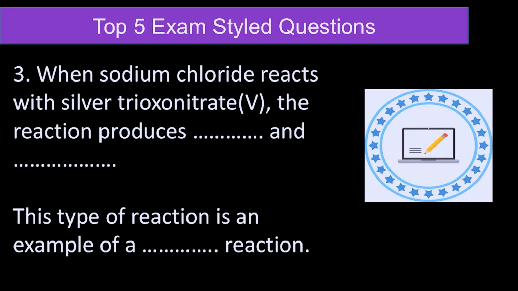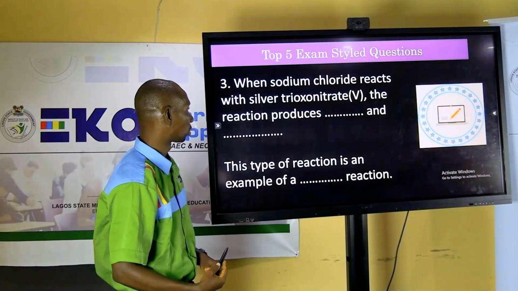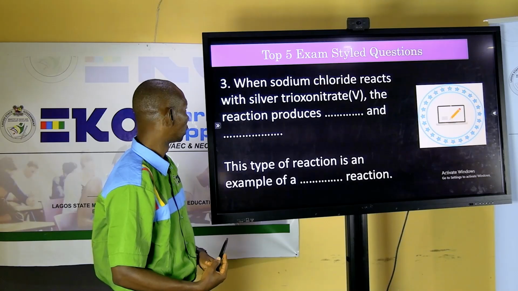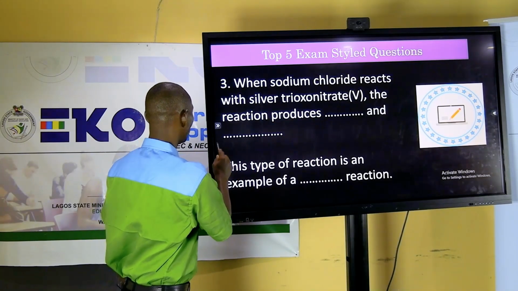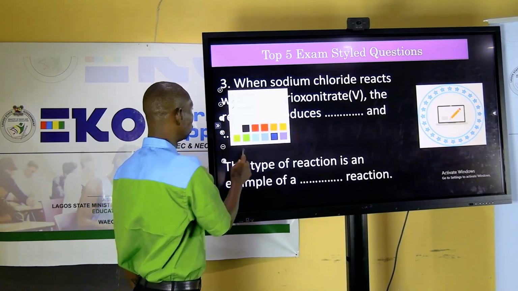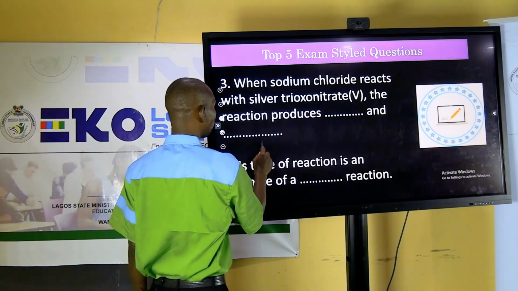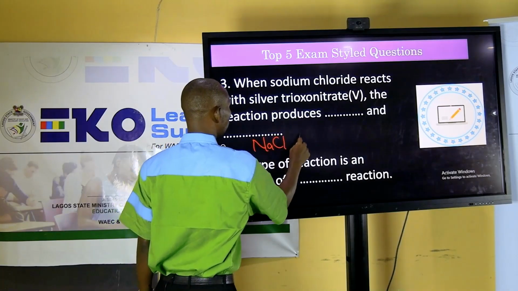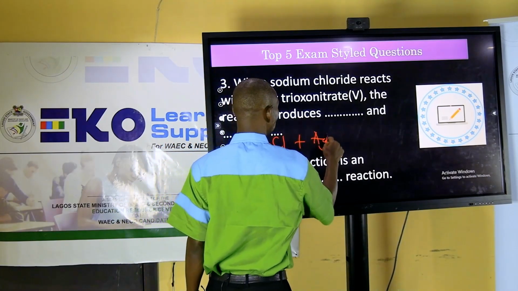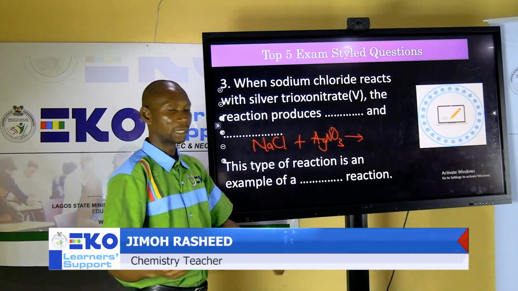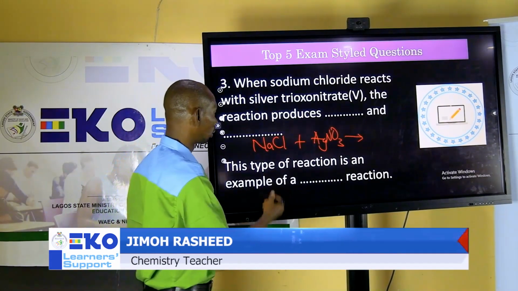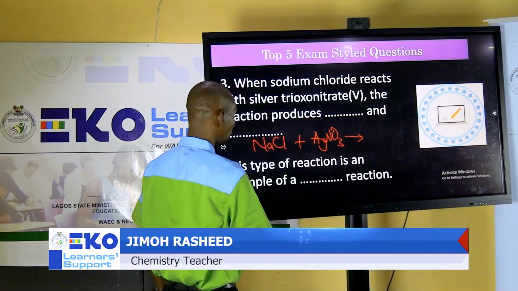When sodium chloride reacts with silver nitrate, the reaction produces blank and blank. So, what are the answers to complete those gaps? You are adding sodium chloride with silver nitrate. So, the smart thing for you to do is to write the equation. So, you have NaCl plus AgNO3. Writing of formula is very important if you are going to be an excellent chemistry student. You must pay attention to writing correct chemical reactions.